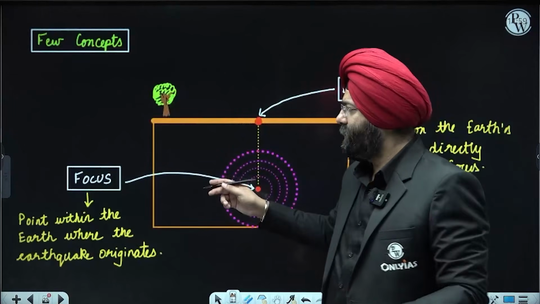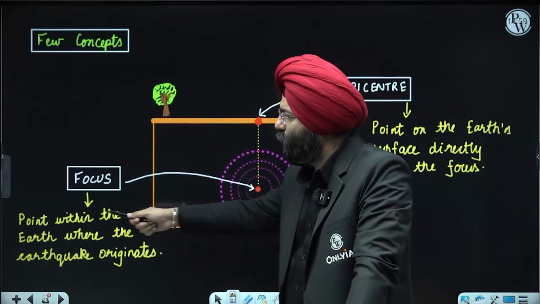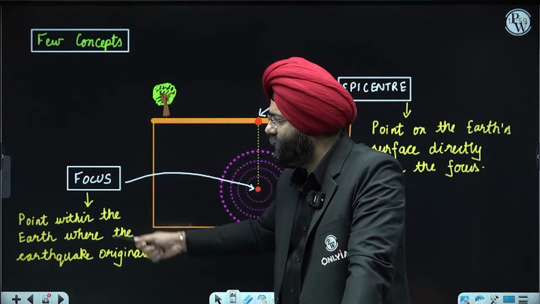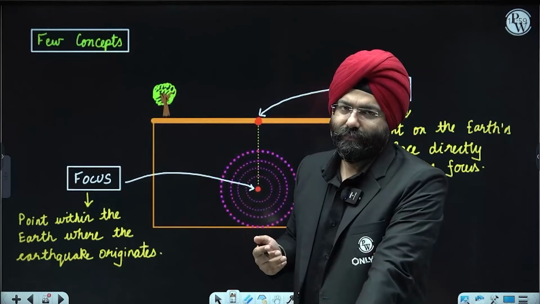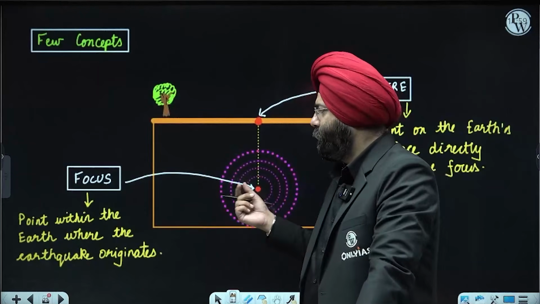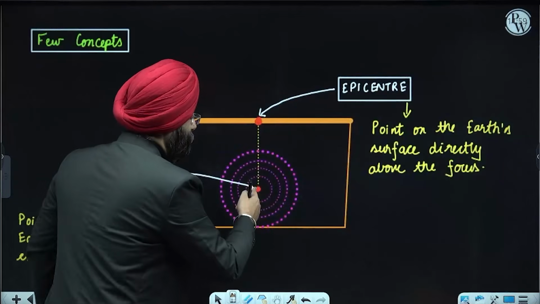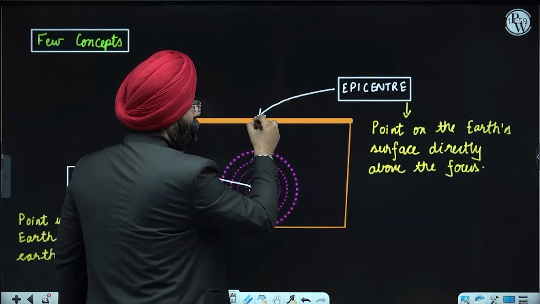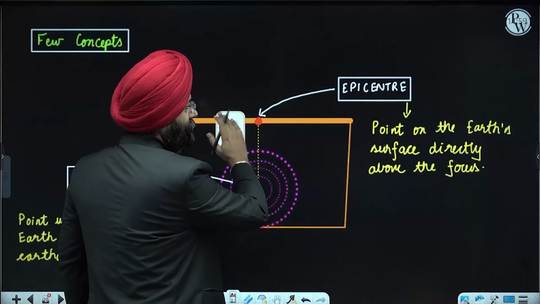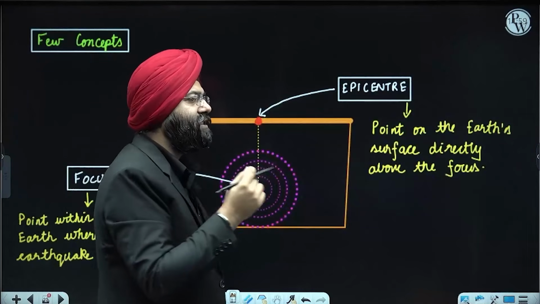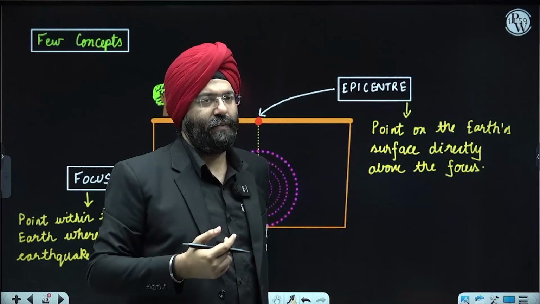So within the earth's surface, or inside, the point where the earthquake basically originates is known as the focus or hypocenter. Clear? Exactly perpendicular to it, a region on the surface is known as the epicenter. Now, this is the region where maximum damage takes place.